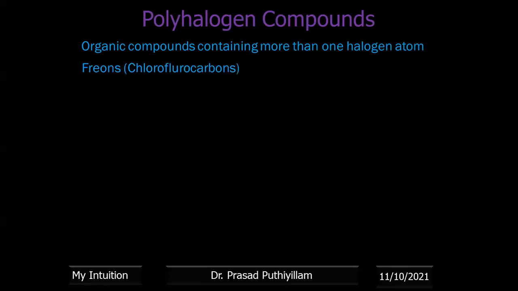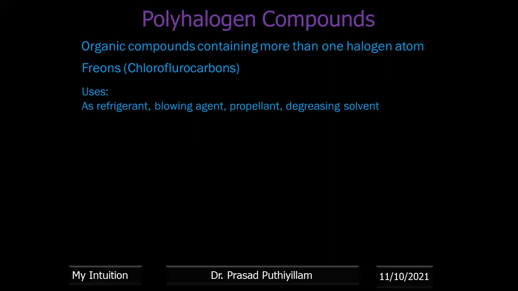Freons, a very important compound, that is chlorofluorocarbons. They are used as refrigerant, blowing agent, propellant, and degreasing solvent. Refrigerant we already know, to cool the temperature in the refrigerator. Blowing agent is mainly used in the polymer industry to prepare polymer foams. There, extra gas has to be introduced to create the foams. It is used as a propellant as well as a degreasing solvent, meaning to dissolve grease.